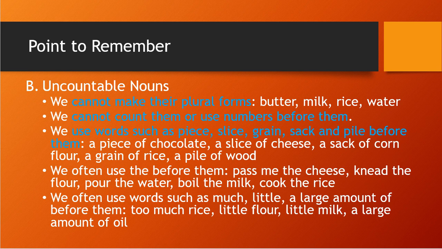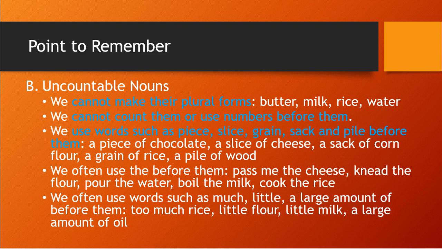Here you see I have mentioned some examples: a piece of chocolate, a slice of cheese, a sack of corn flour, a grain of rice, a pile of wood. Correct? See, wood is there, so one pile of wood.